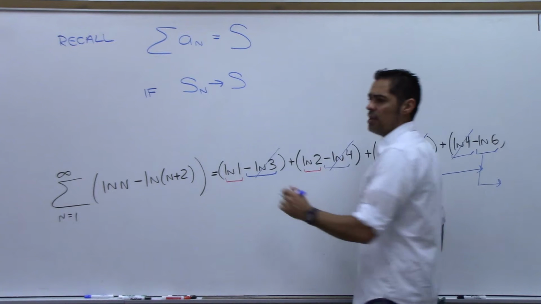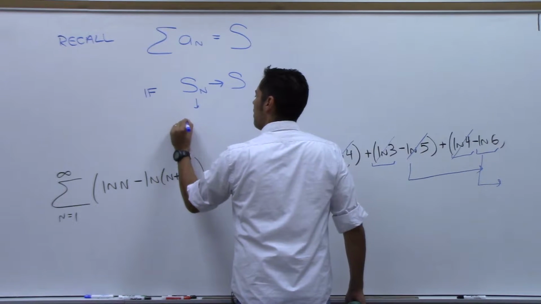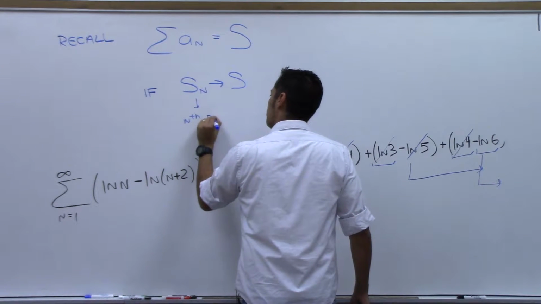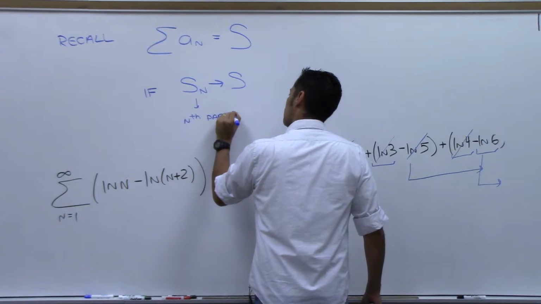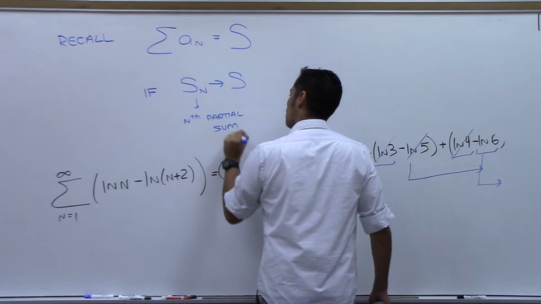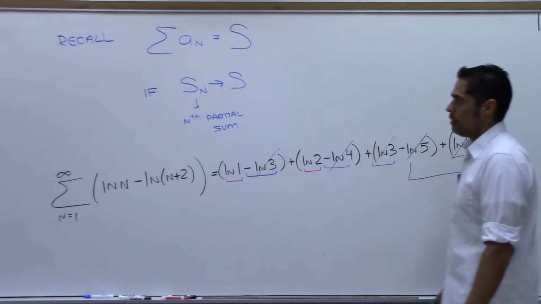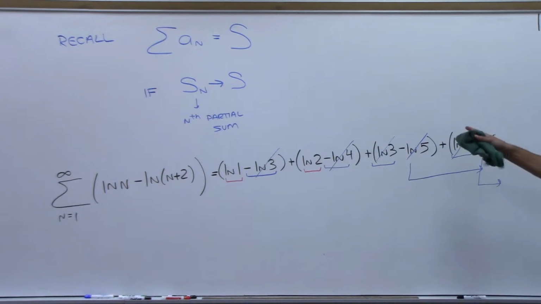The nth partial sum. This right here was the nth partial sum. I showed you that in class.